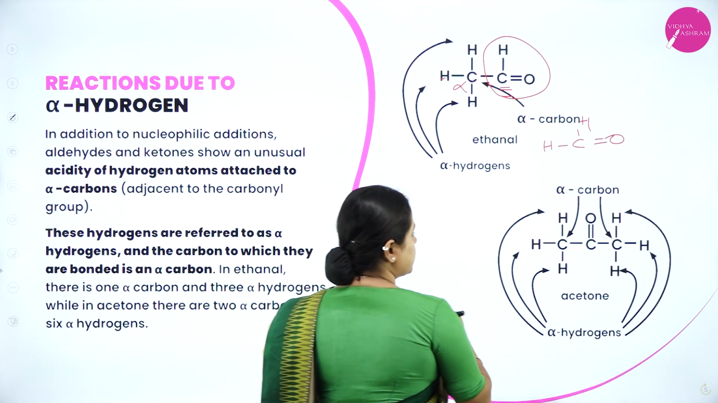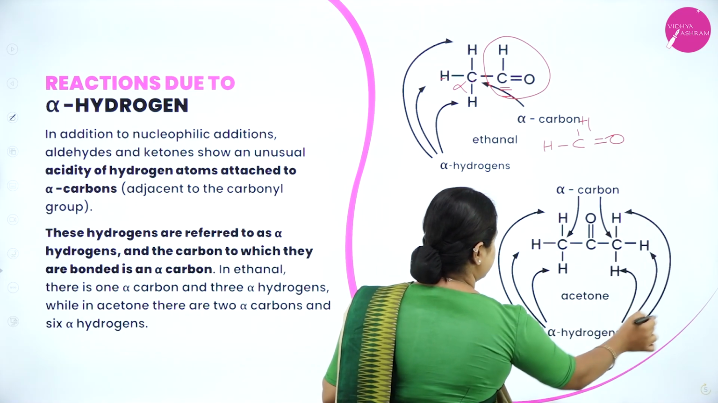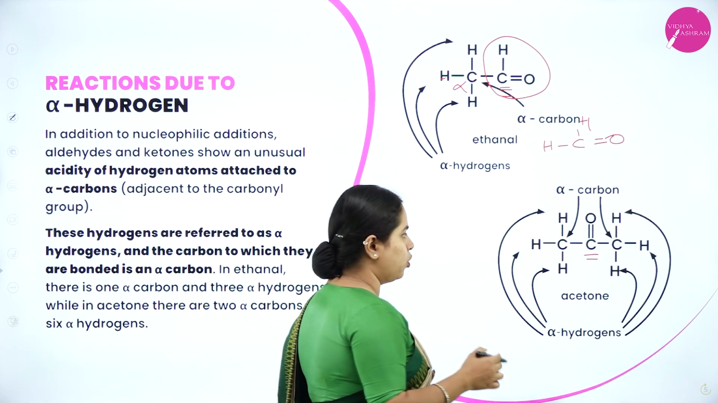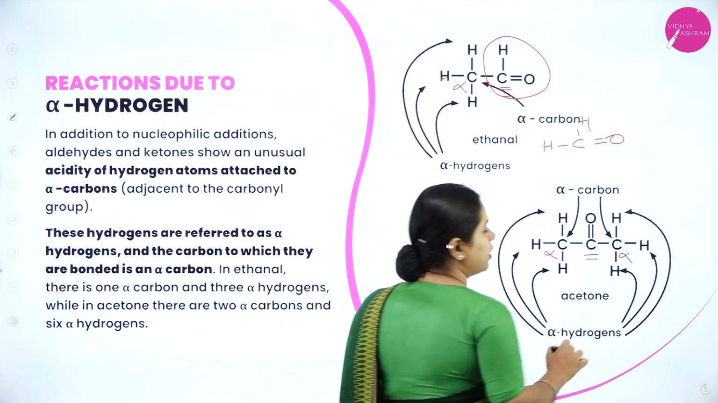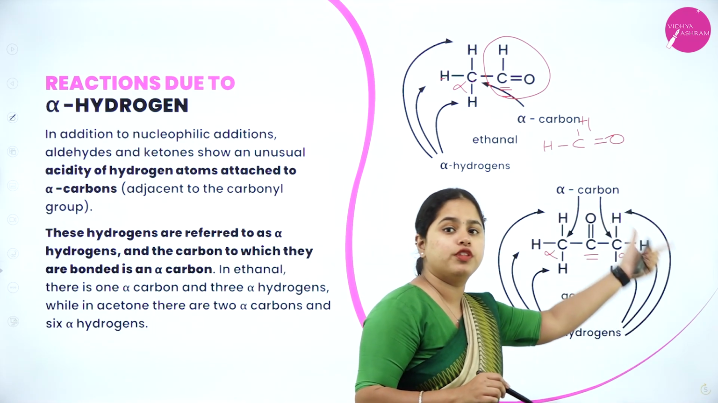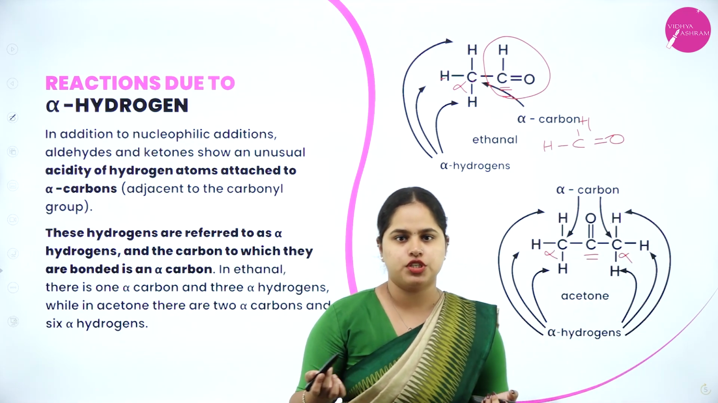Clear? Moving on to the next one, CH3COCH3. This is the functional group, and the carbons adjacent to the carbon containing the functional group, both of these, are alpha carbon atoms. Clear? And all these, 1, 2, 3, 4, 5, 6, all of them are alpha hydrogens which are present.